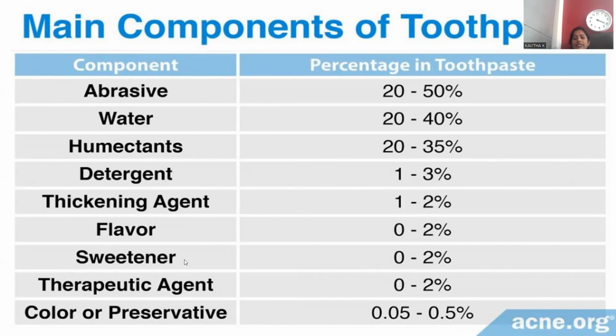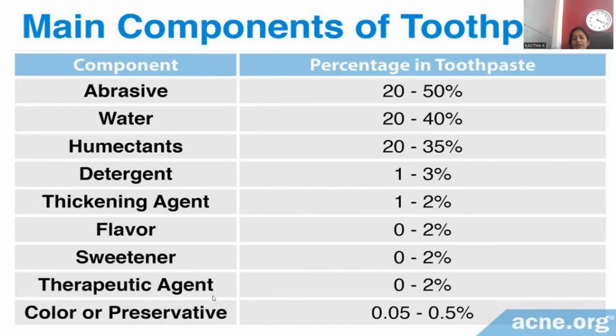Flavor. In order to get a good flavor while brushing, 0 to 2% flavoring agents are also added. Sweeteners. In order to get a good taste while brushing, 0 to 2% sweeteners are also added. We can say these are minute quantities only. Therapeutic agents are also there.